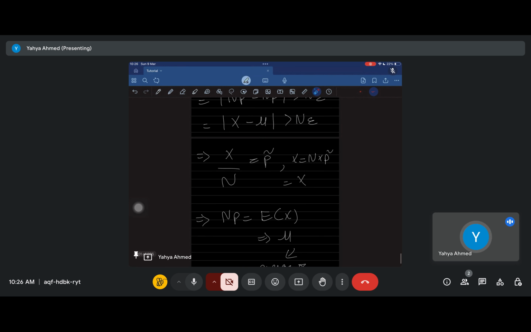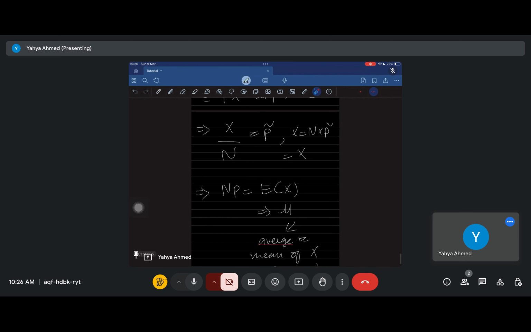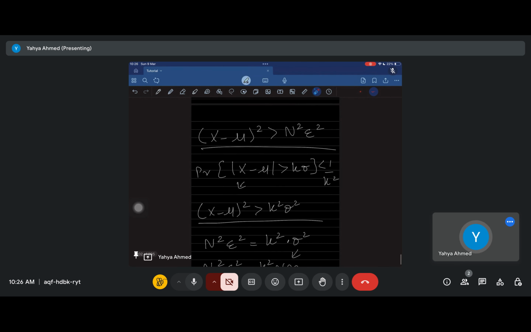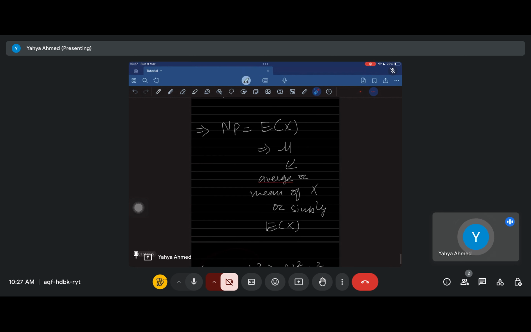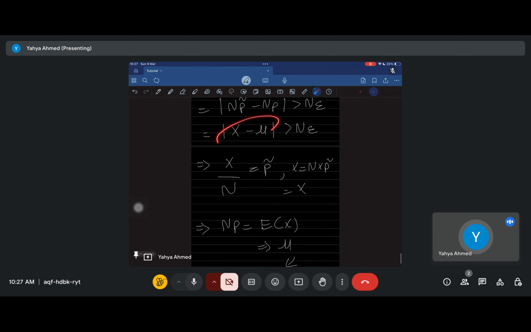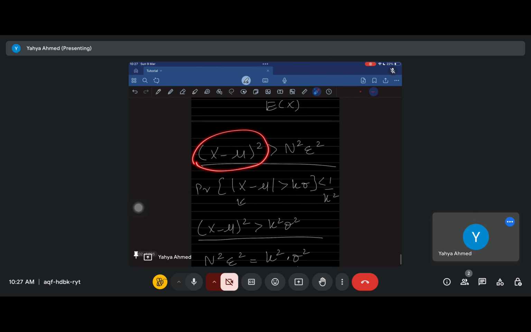ठीक है? हम क्या करेंगे अब इन दोनों sides को square कर देंगे. It's still the same event because it still holds true. X minus mu square किया, उसको भी square किया, तो ये आ गया modulus की जगह, because इस modulus को square कर लो. If that side was bigger than that side, then इसका square will be bigger than उसका square. सही है? ठीक है, so इसको स्क्वायर किया, उसको भी स्क्वायर कर दिया.